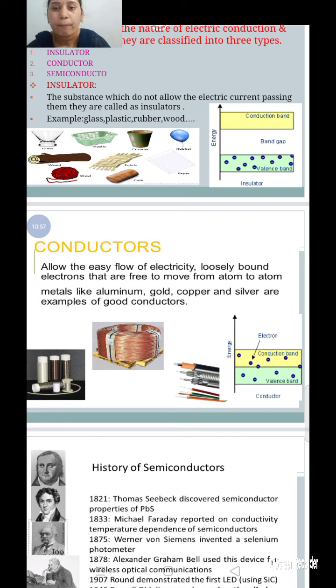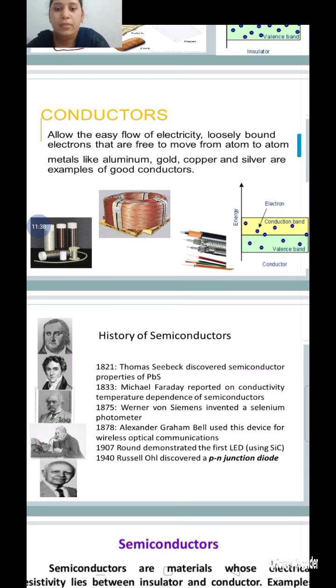Next, the important point in conductors: the flow of electrons, the moving of electrons from the valency band to the conduction band, is considered as the current. In conductors, the electrons moving from the valency band to the conduction band is called current.